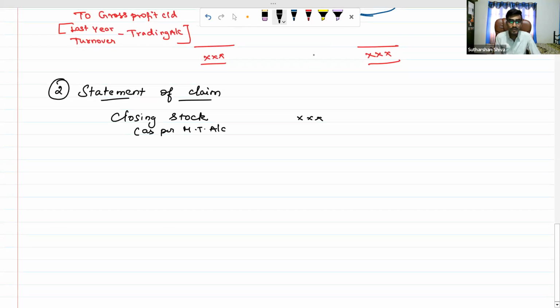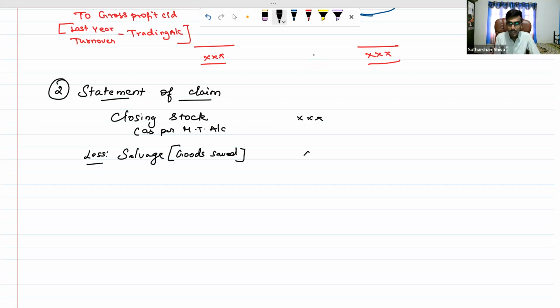From this, we will subtract salvage. What does this salvage mean, sir? Why are we reducing it? Salvage is nothing but goods saved from the fire, which can also be sold outside.